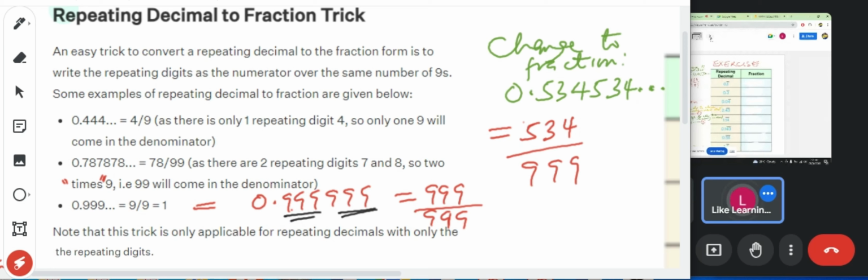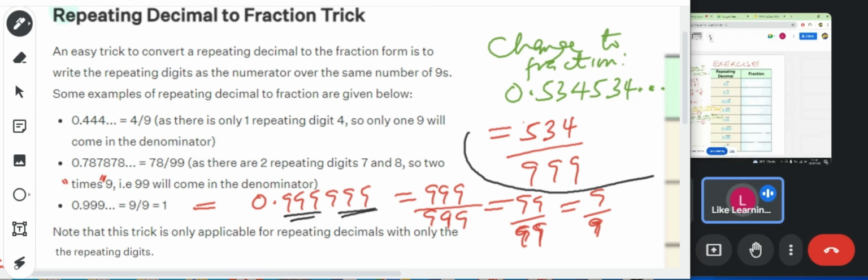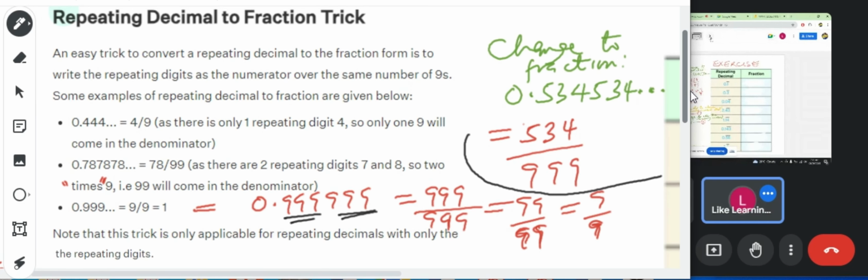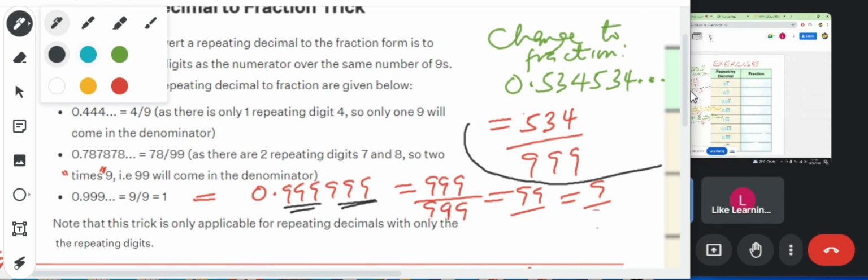If you take the first 2, I could have said 99 over 99, or the first one, 9 over 9, whichever method you use. It is the first one that is recurring, or the first 2, or the first 3. So whichever method you use, we get the same answer. But if they ask you to write it in fraction, will you write it as 999 over 999? Or will you just write one? Anyone you write will be correct and will be marked for you.